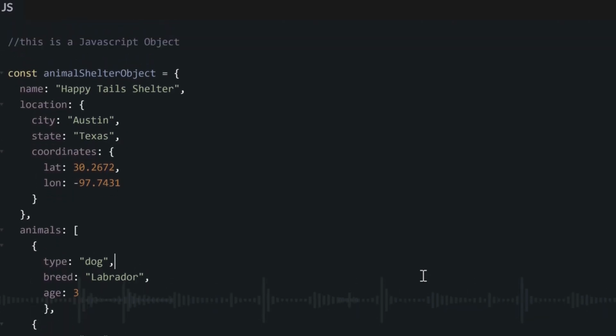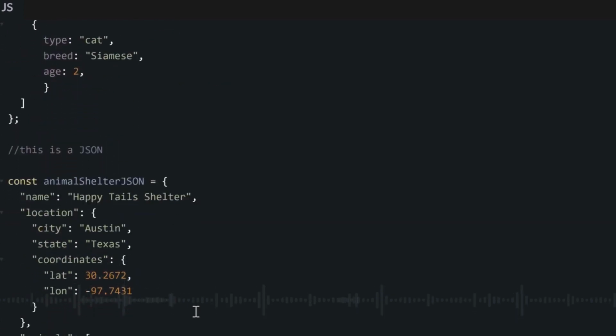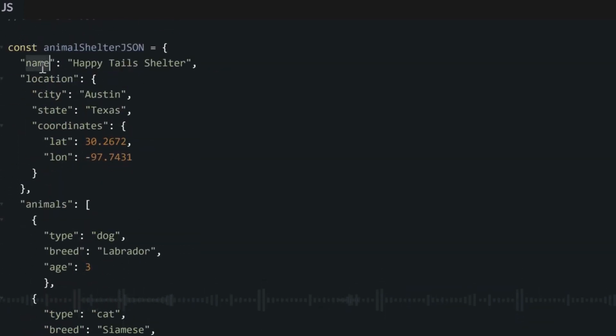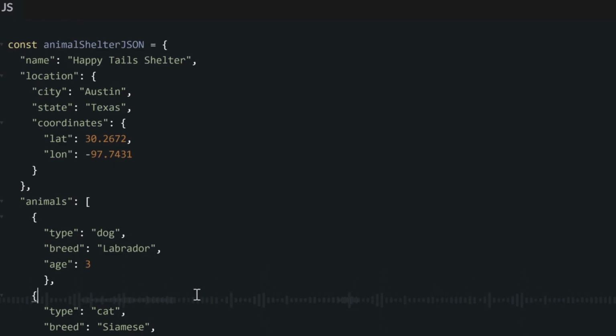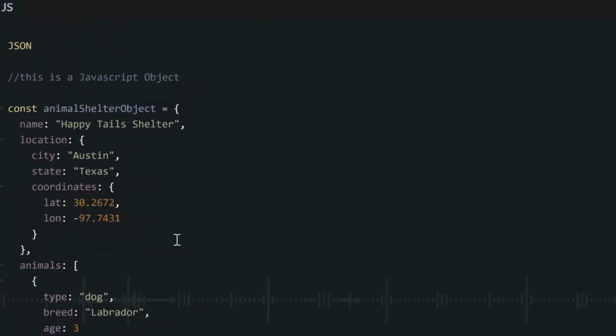but it has some important differences between them. Now, the first difference: with JavaScript objects, your properties can have single quotes, double quotes, or even no quotes at all, but with JSON, the properties must always have double quotes. Yes, double quotes. You know, if you use single quotes or just the name of the property without quotes, no, it must always have double quotes. Now, that is how we differentiate between a JavaScript object and JSON.